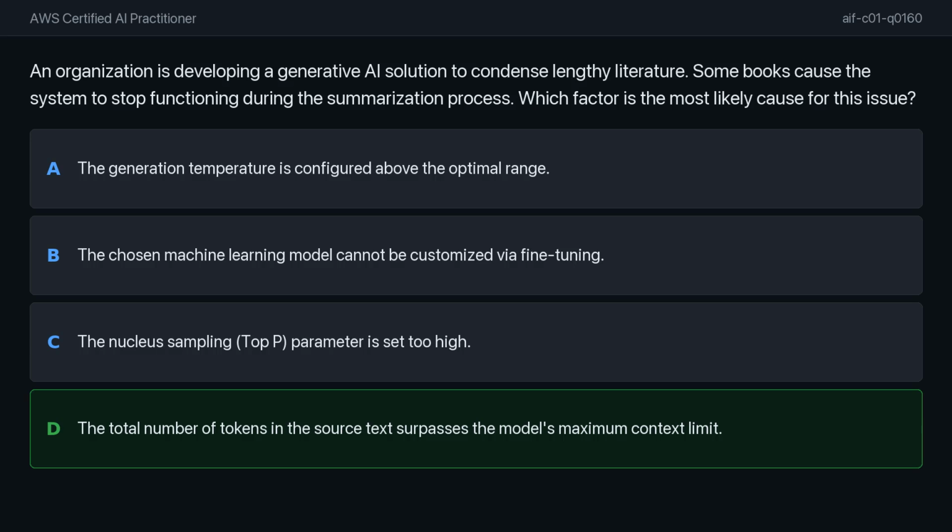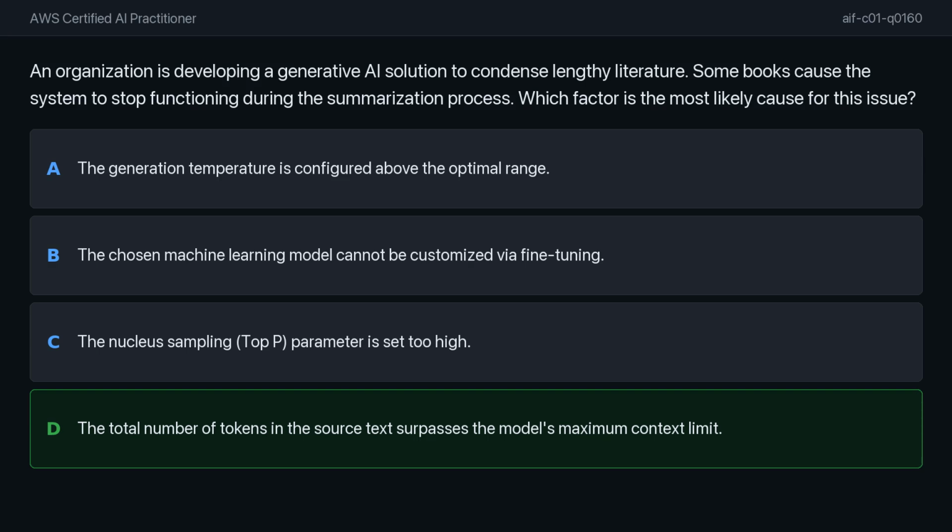In my view, the correct answer is option D. The total number of tokens in the source text surpasses the model's maximum context limit. Large language models operate within a specific frame known as a context window, which acts as a hard limit on the tokens a model can ingest for a single request. If the source material exceeds this limit, the model simply cannot process the input, leading to errors or complete failure during the summarization task. Let's look at why the other options are not the primary cause here.